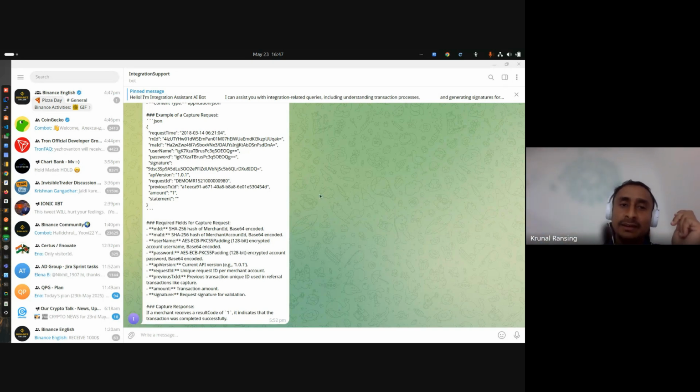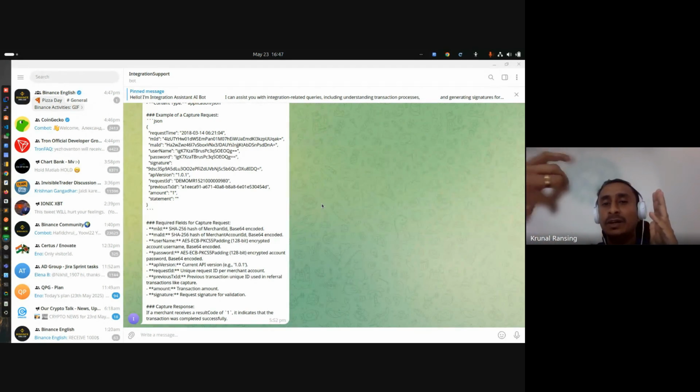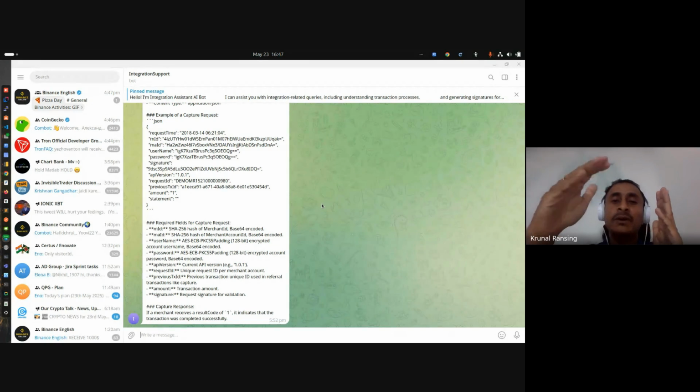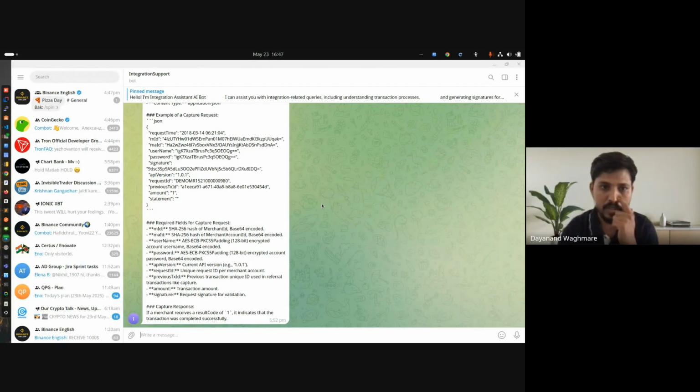Here, similarly, this chatbot has integration with some payment gateway. And for that gateway we have payment related things, like, Krunal, here is the username and password.